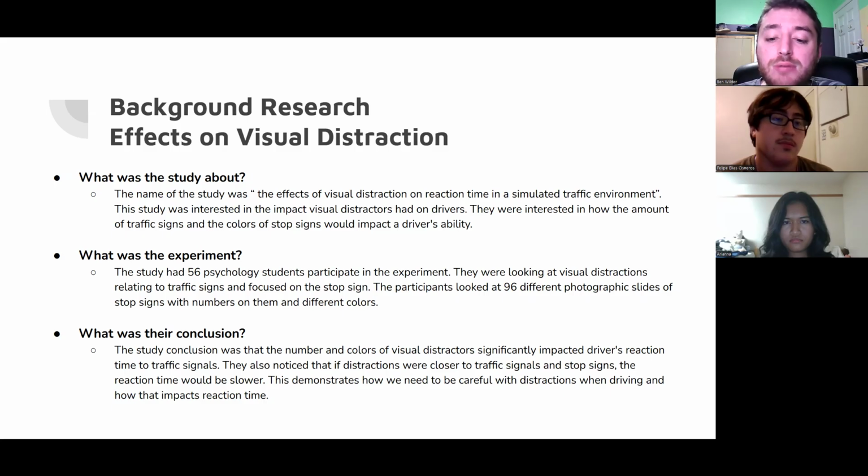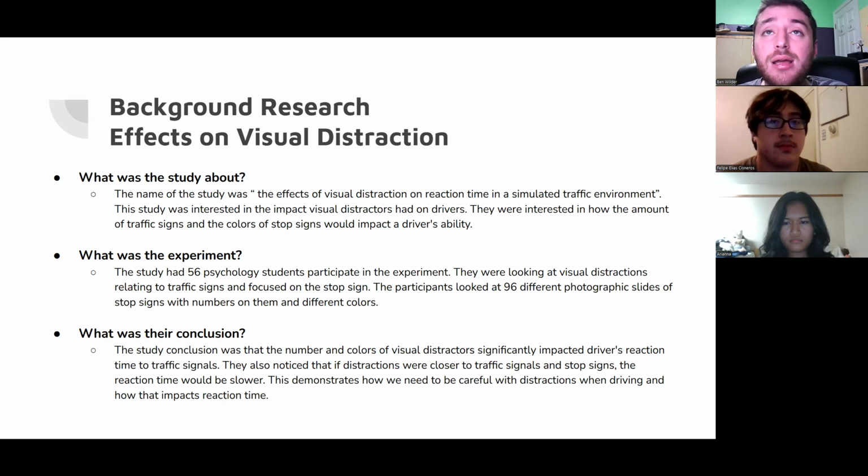The study conclusion was that the number and colors of visual distractors significantly impacted drivers' reaction time to traffic signals. They also noticed that if distractions were closer to traffic signals and stop signs, the reaction time would be a little slower. This demonstrates how we need to be careful with distractions when driving and how that impacts reaction time.